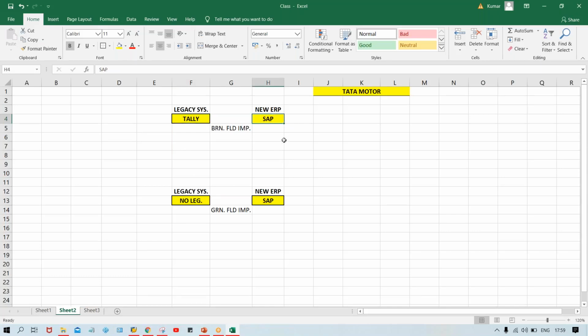Now here Tata Motors says that in Tally they have multiple data, right? So those data they need in SAP also. Why? Because let's suppose there is a requirement for the percentage growth in terms of profit, in terms of expenses, in terms of revenue. If somebody is going to calculate percentage growth, it can be calculated only if you compare one data with other.